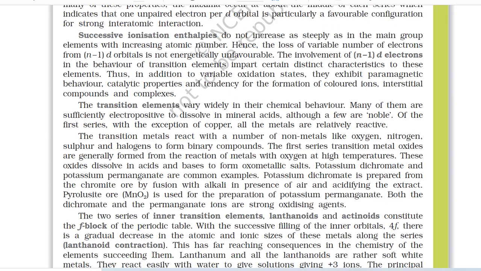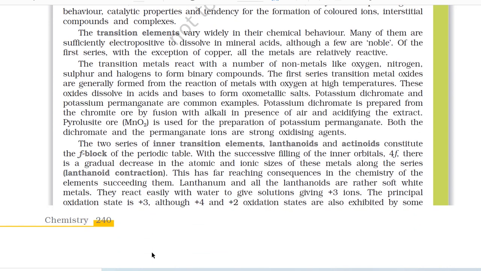The transition elements vary widely in their chemical behavior. Many of them are sufficiently electropositive to dissolve in mineral acids, although a few are noble. Of the first series, with the exception of copper, all the metals are relatively reactive. The transition metals react with a number of non-metals like oxygen, nitrogen, sulfur, and halogens to form binary compounds.